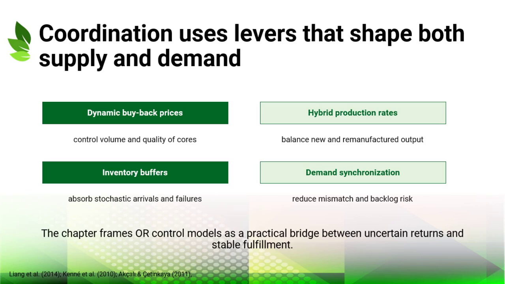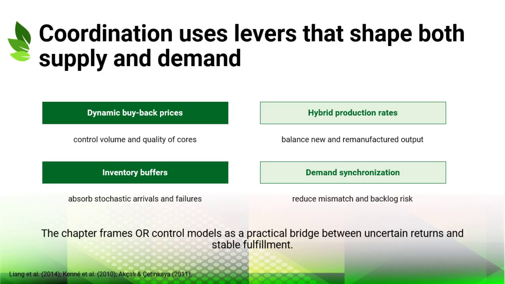The levers on this slide show how coordination can be achieved. Dynamic buyback prices can influence the volume and quality of returned products by changing the incentive for customers to return used items. Hybrid production rates can balance new manufacturing with remanufacturing output. Inventory buffers can absorb the variability created by uncertain returns, machine failures, and fluctuating demand. Demand synchronization helps reduce mismatch between what the system can recover and what the market requires.